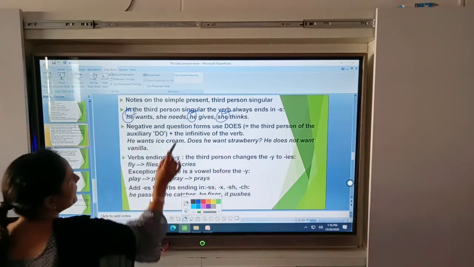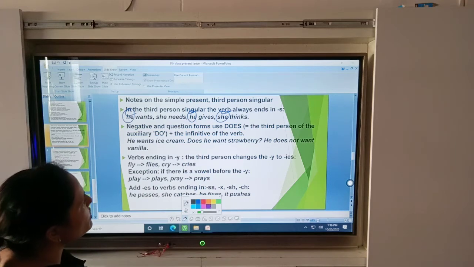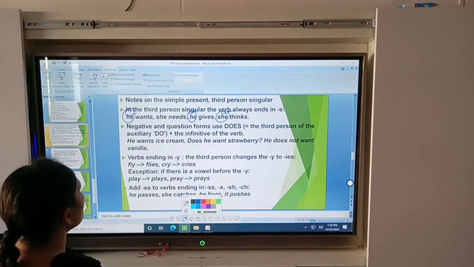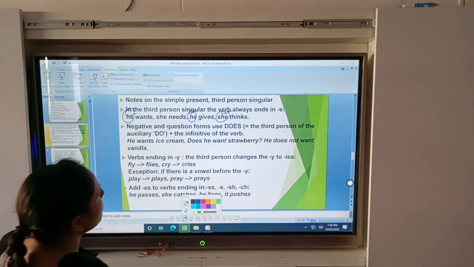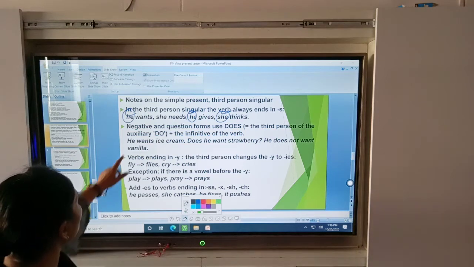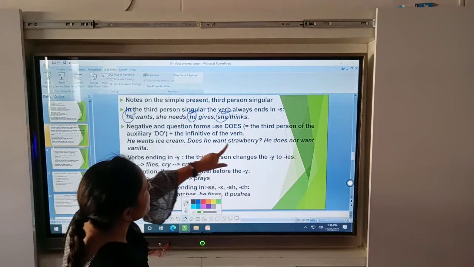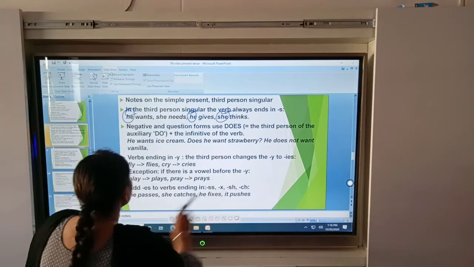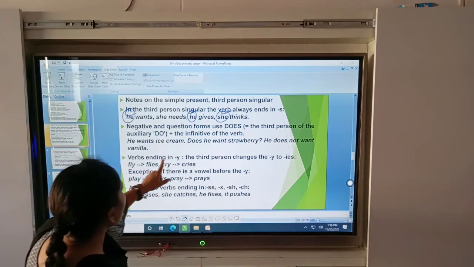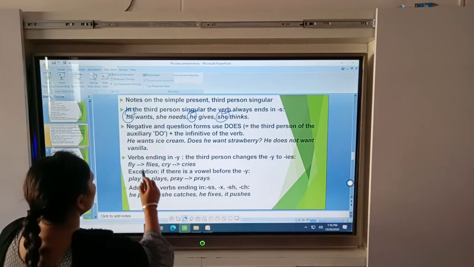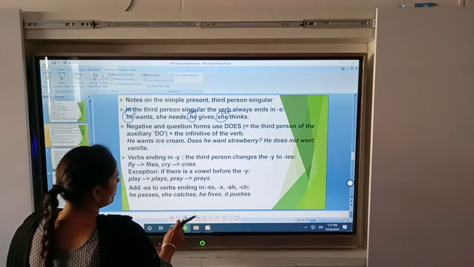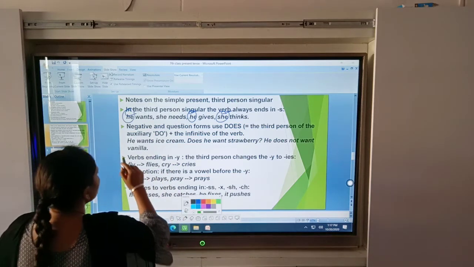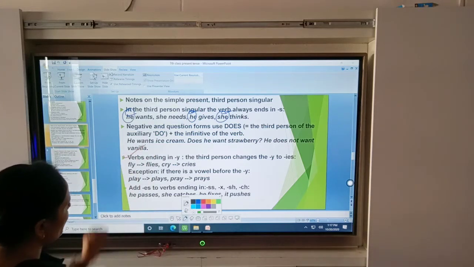Okay, in the negative and question form you use does, the third person auxiliary, and the infinitive of the verb. Okay beta, he wants ice cream. Does he want? Here we make a question. Okay, we will discuss this further. Verbs ending in y. If your verb ends with y, okay beta, look at this, it is very important.